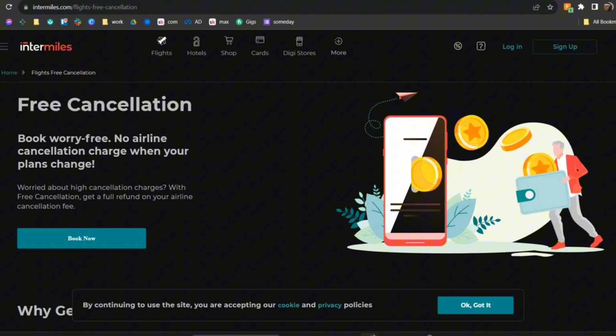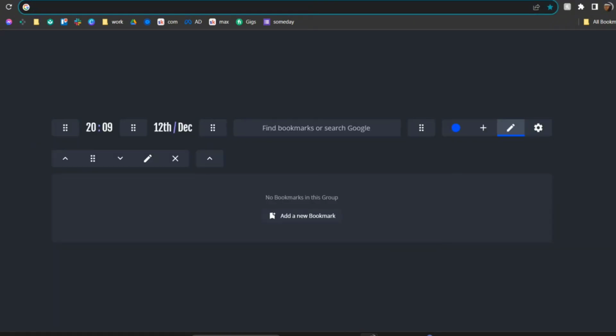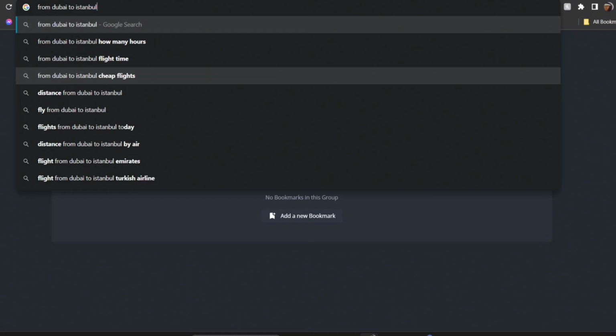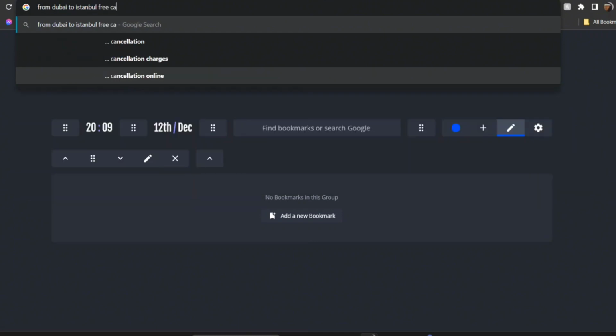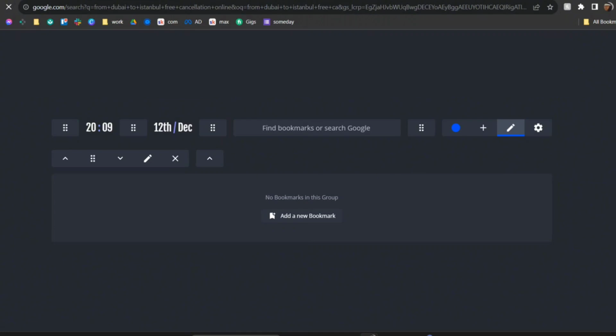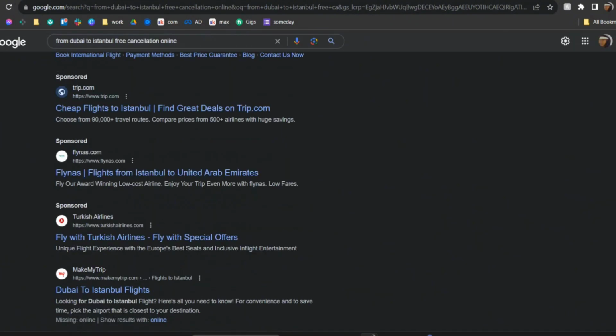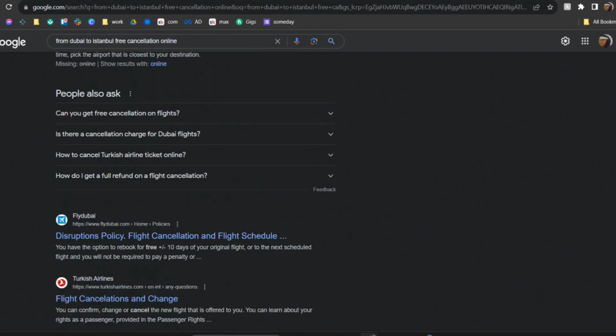Now, the bonus that I told you: suppose you want to go from Dubai to, let's say, Istanbul, free cancellation online, just like that. And you'll see that there are some websites that come up, and from there what you need to do is you see this one that says Fly Dubai flight cancellation and flight schedule, and then you have the option to rebook for free, just like that.